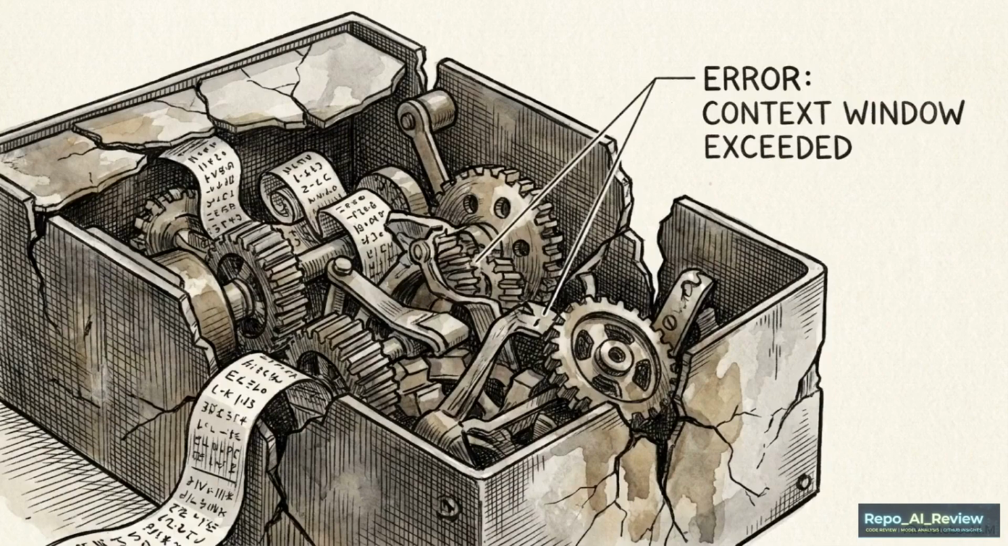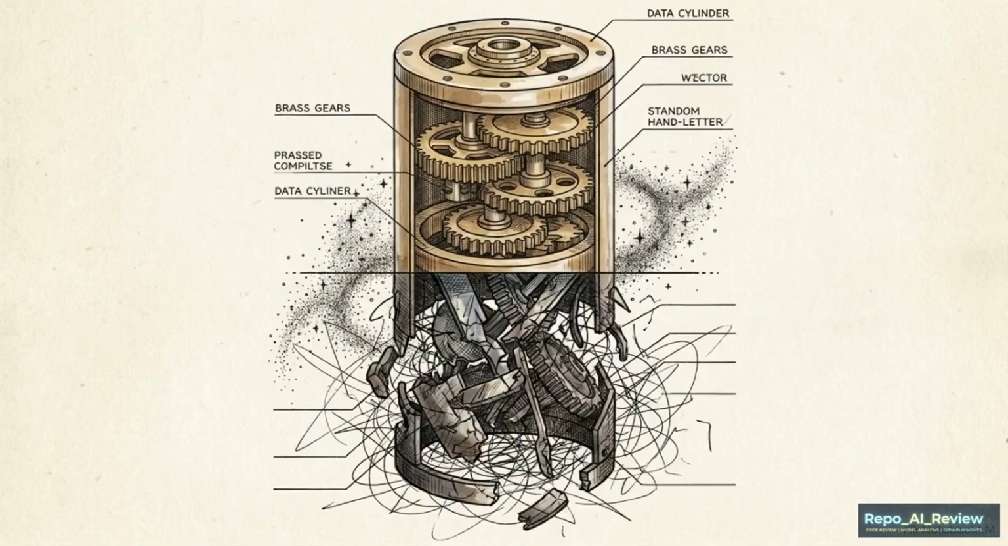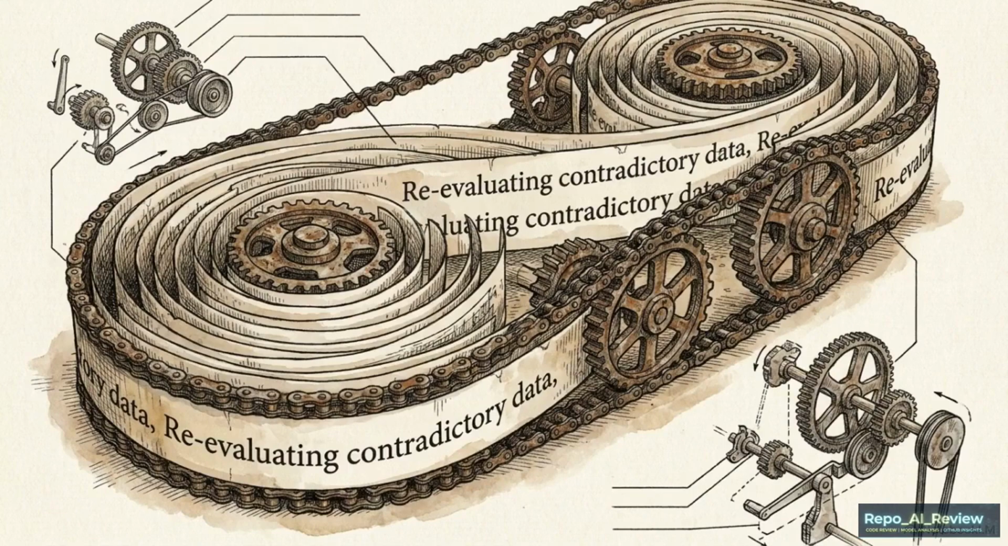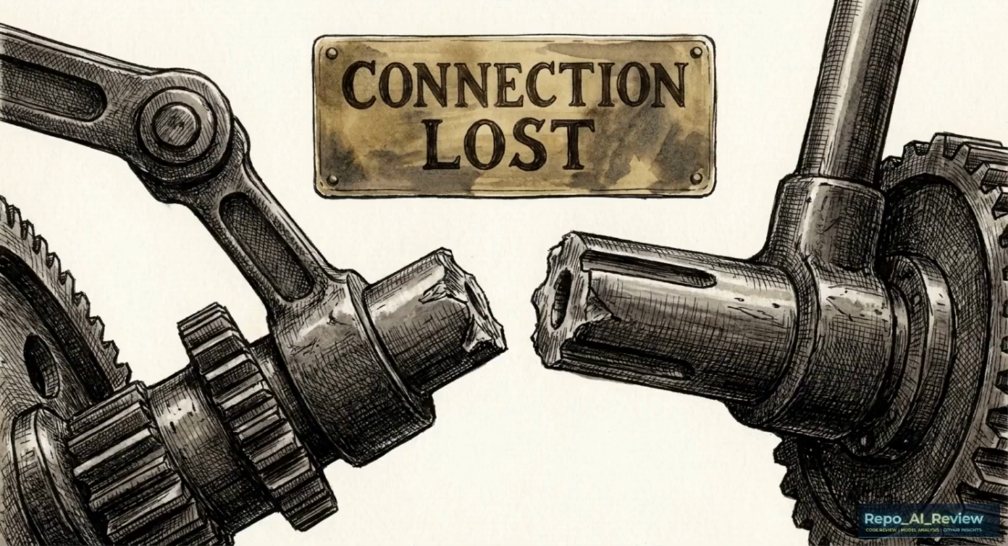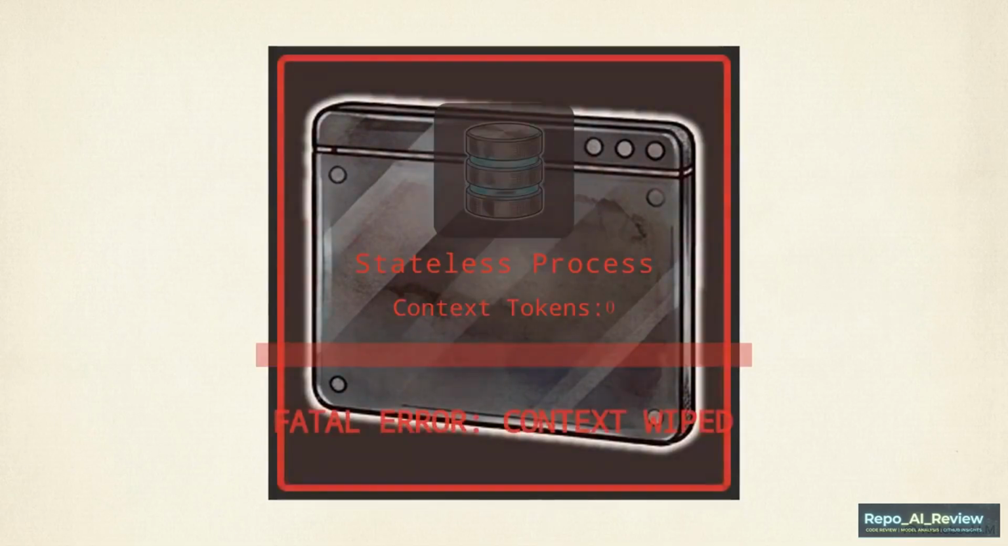That method creates immediate structural problems. The model forgets earlier instructions, its context degrades rapidly, and it often gets caught in infinite logic loops trying to reconcile conflicting signals. If the provider's API drops a connection mid-analysis, a standard script crashes entirely. Every token processed up to that point is lost, and the entire computation must be restarted.